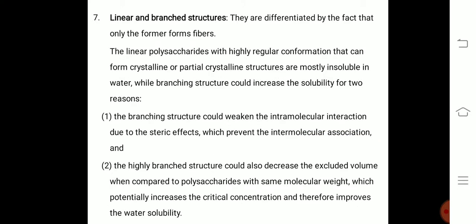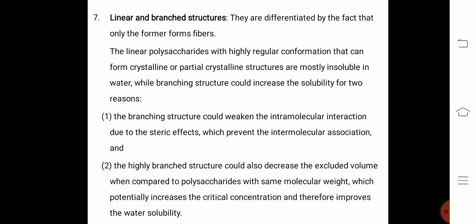Next is the linear and branched structure. As I said, the polysaccharides have linear or branched structure with glycosidic linkages. These linear polysaccharides with highly regular conformation form crystalline or partially crystalline structures and are mostly insoluble in water, while branching structure could increase the solubility for two reasons. Here the linear and branched structures are found out by their solubility.